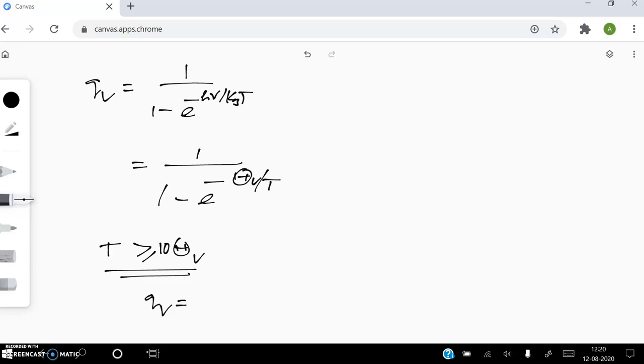You will get the vibrational partition function QV as T by theta V. This is the formula we use whenever the temperature is 10 times the characteristic vibrational temperature of the system. So remember these formulas.